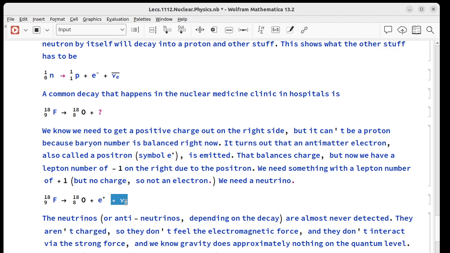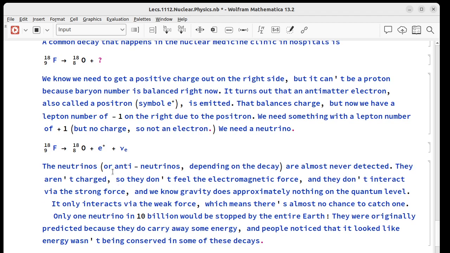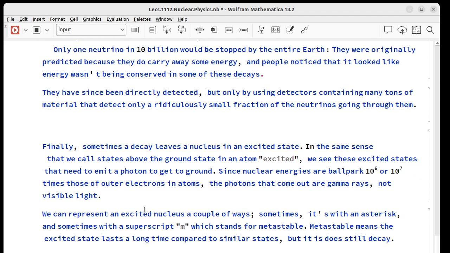Now, these things have been detected since they were predicted, but again, it's really, really hard. You need detectors that contain many, many tons of material, and they get only a very small fraction of the neutrinos that pass through. The last kind of decay, finally, is gamma decay.